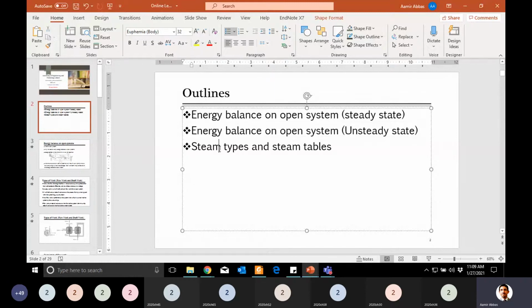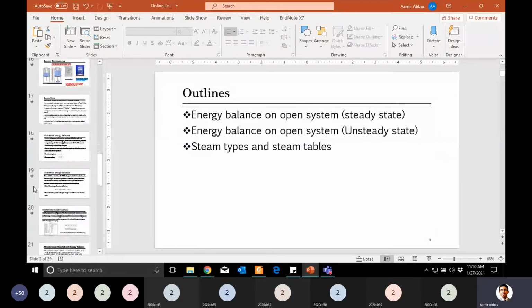Then there is something we started yesterday, at the end of the open system, when you were solving open system problems. In those problems, some were related to steam and water, and something we call specific enthalpy was being used there. Yesterday I told you to write the specific enthalpies as they are given, but that we should look at where you can find them. So I started briefing you about vapor, saturated liquid and that stuff. We will come back to that point again, but before that, let's start with this unsteady state open system energy balance.